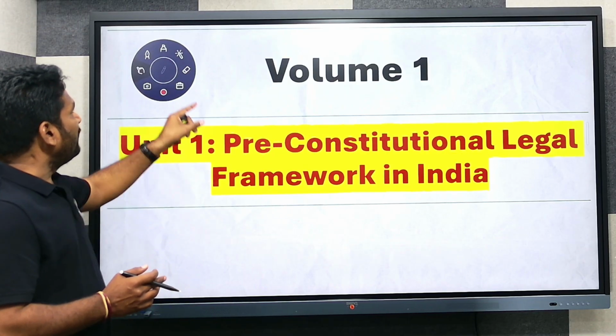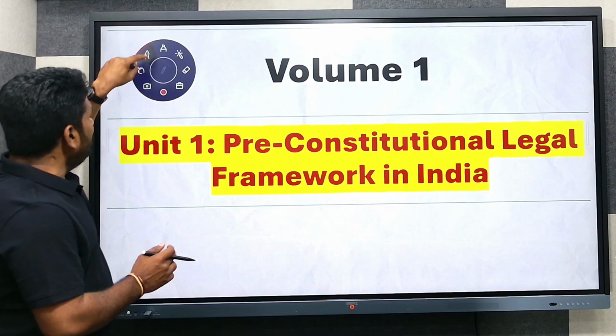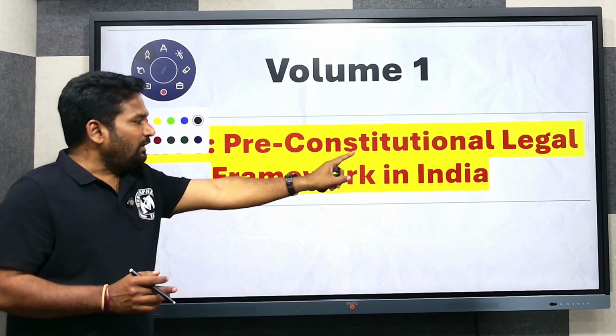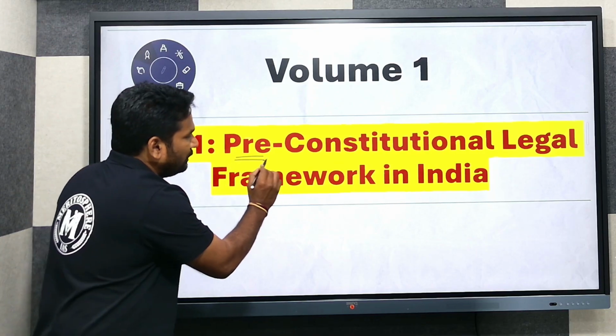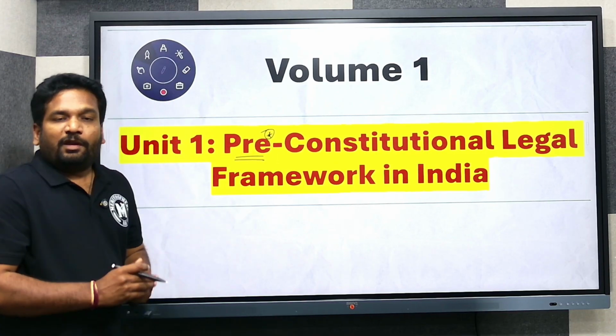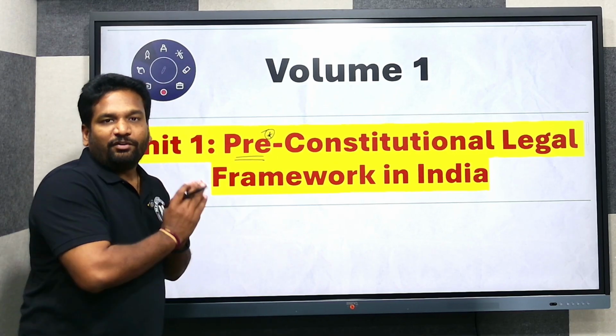Under volume 1, unit 1 is titled pre-constitutional legal framework in India. So here, decode the unit name. Pre means before the enactment or the commencement of the constitution.